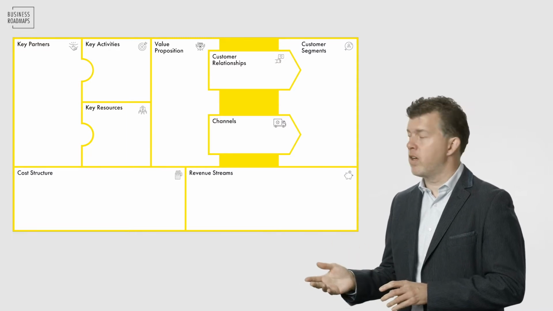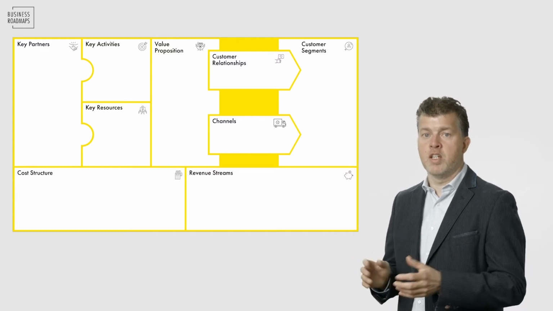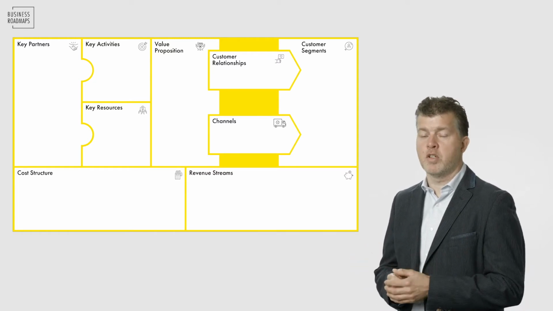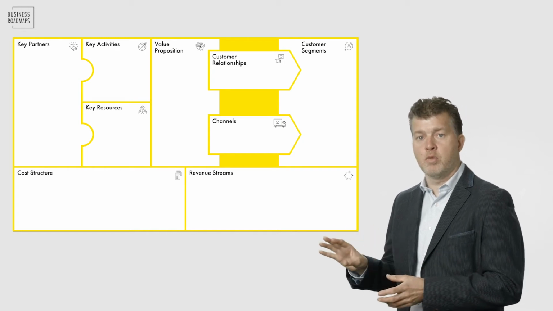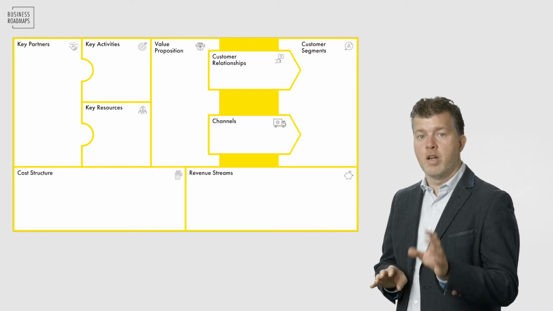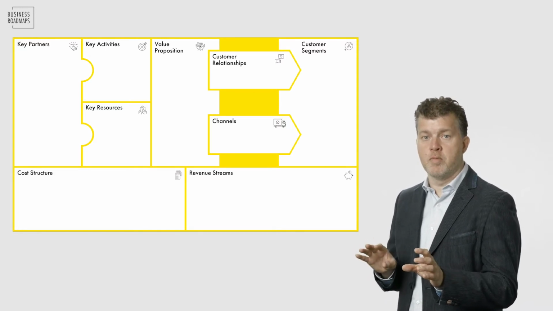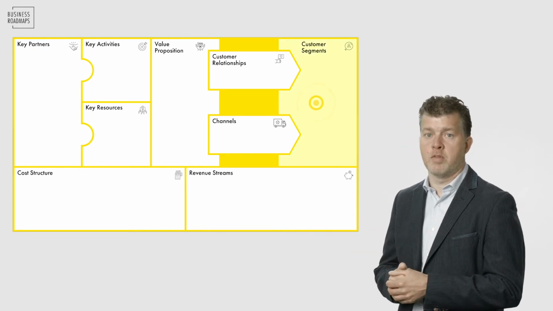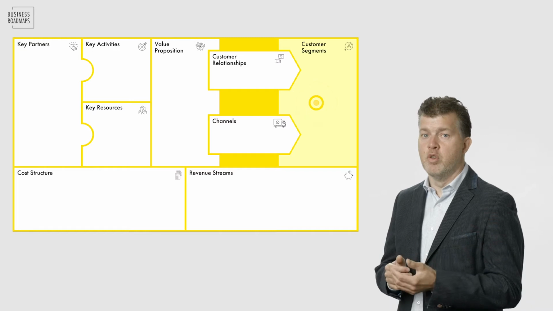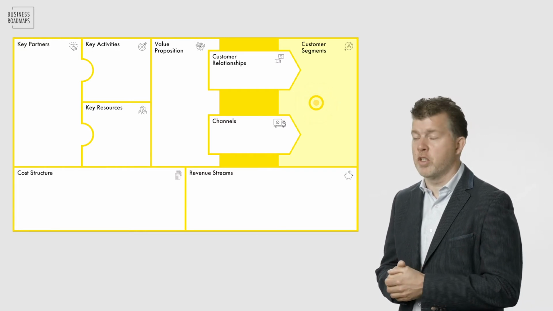And the business model canvas helps us to realize how our company is set up. 9 building blocks, and at large they describe what we deliver for whom, how do we create our product or service, and what is our revenue model. And at the right of the model are the customer segments. Really important, to whom do you want to deliver your product, or to whom do you deliver your product.